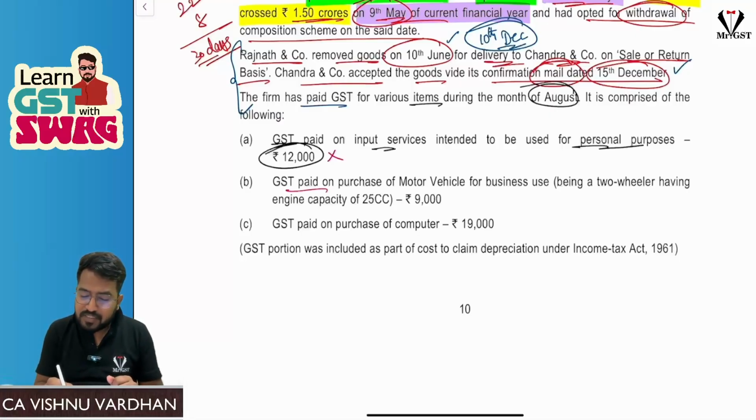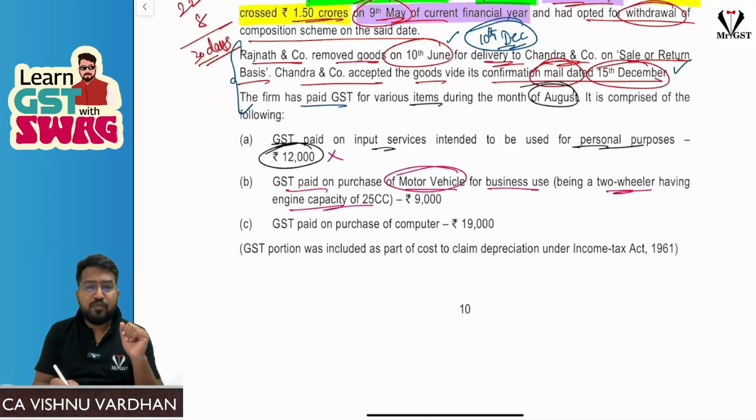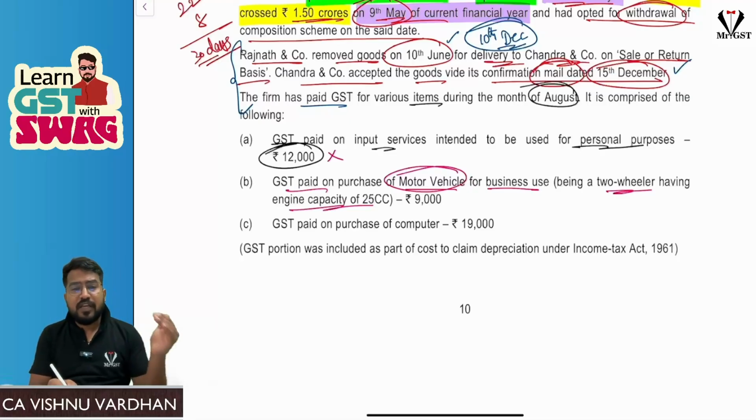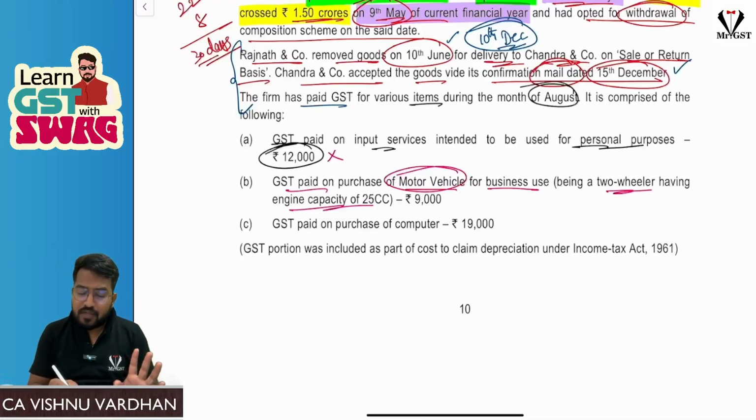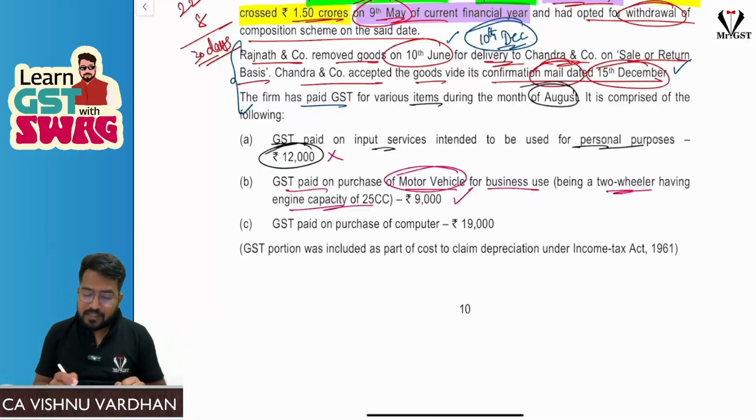Next, GST paid on purchase of motor vehicle for business use only, but this is a two-wheeler having engine capacity of 25 cc. If you remember the motor vehicle definition, sir, a vehicle with less than 4 wheels and engine capacity up to 25 cc, that is less than or equal to 25 cc, is not called a motor vehicle, so you can avail ITC. Sir, section 17 subsection 5, hope you remember that. Now this is not the time to teach you the concepts, so hope you got the clarity. Only motor vehicles are given in 17 subsection 5. So here this is not blocked credit, you can happily take ITC.